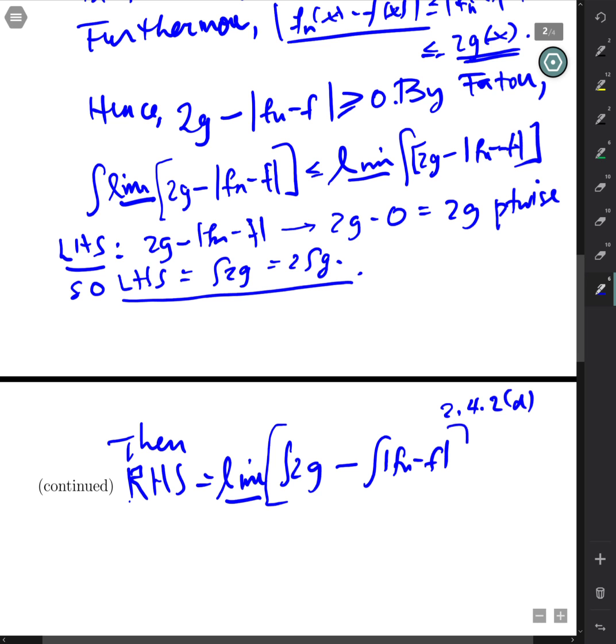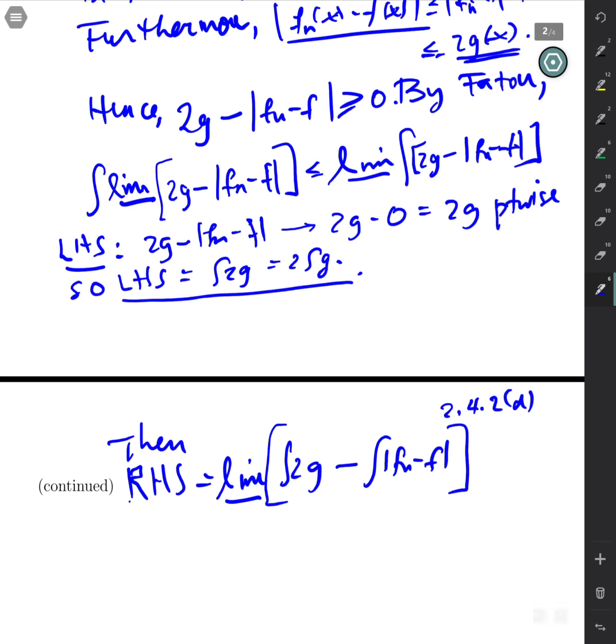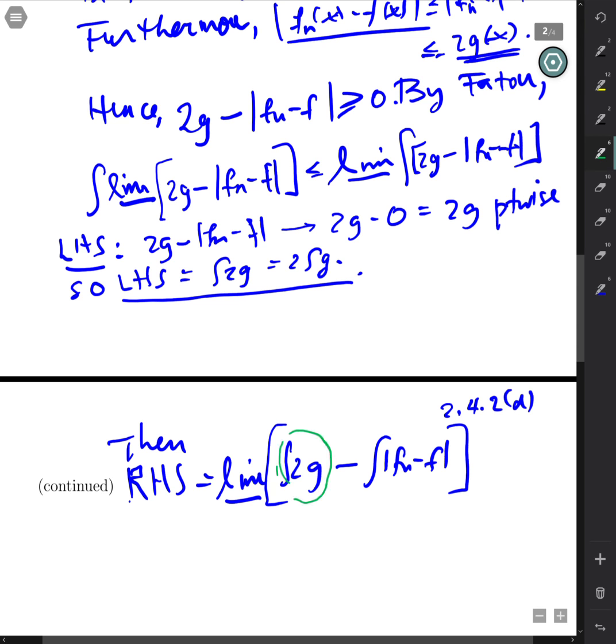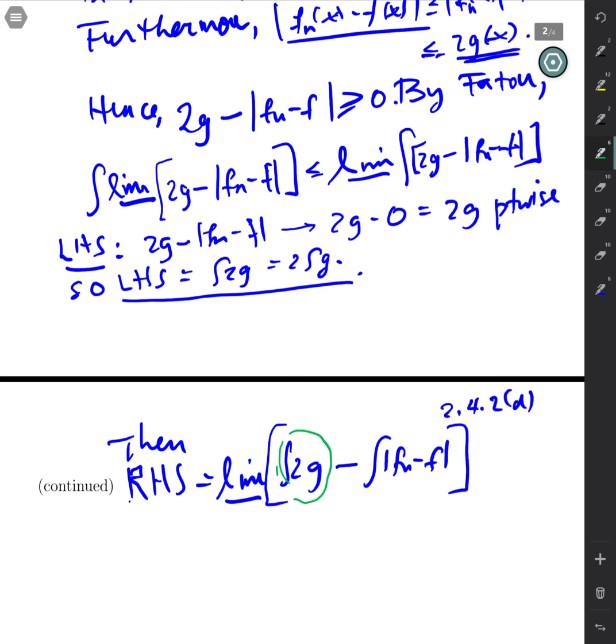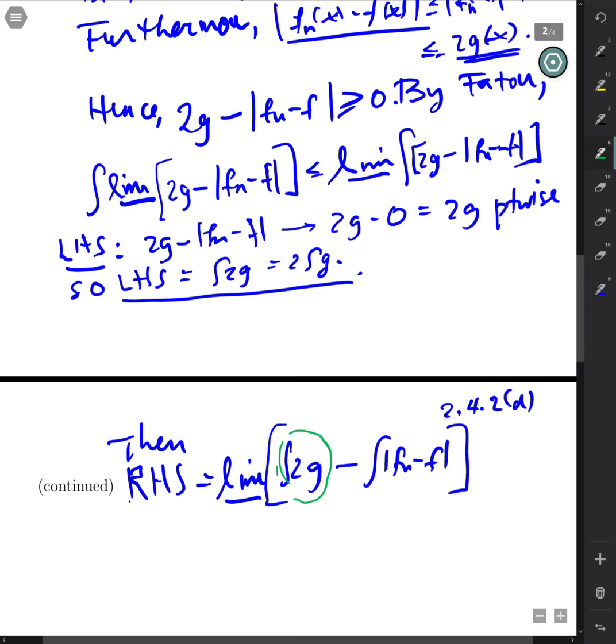So I'll put the bracket here. Now, the first part here is a number, a finite number. And so the lim inf of a constant plus a sequence, or a difference, will simply be that constant, the integral of 2g, plus the lim inf of what remains. Now there's a minus in front of what remains there, so that's a little tricky, and I'll have to worry about that, right? So we have that right there.